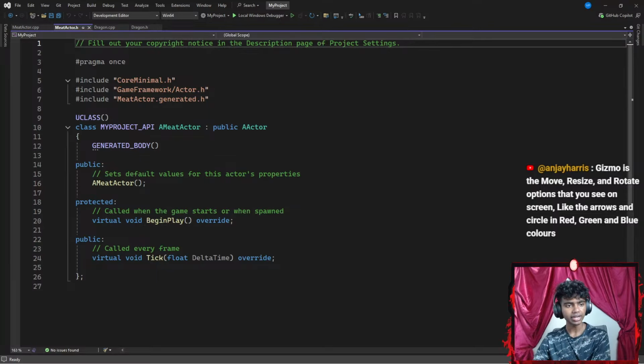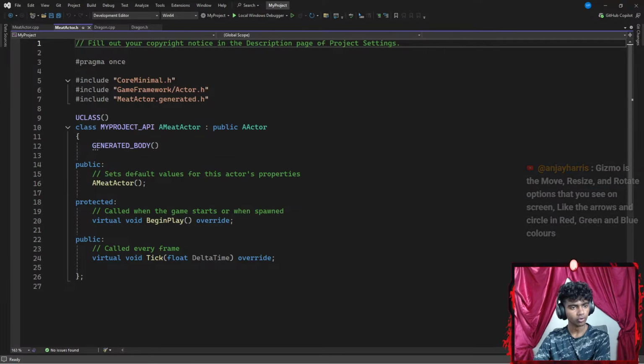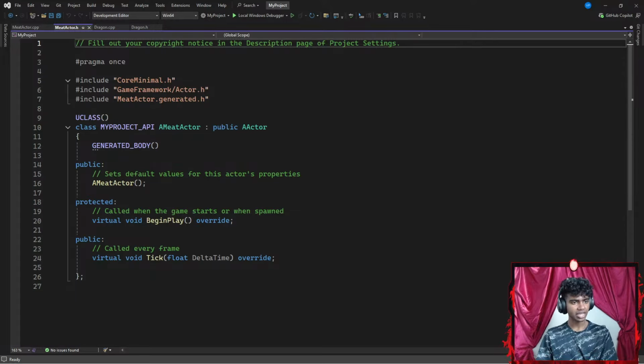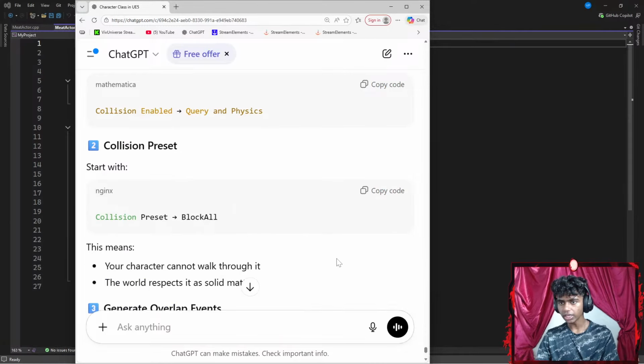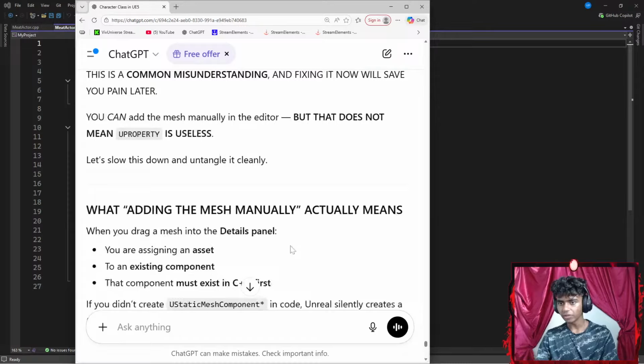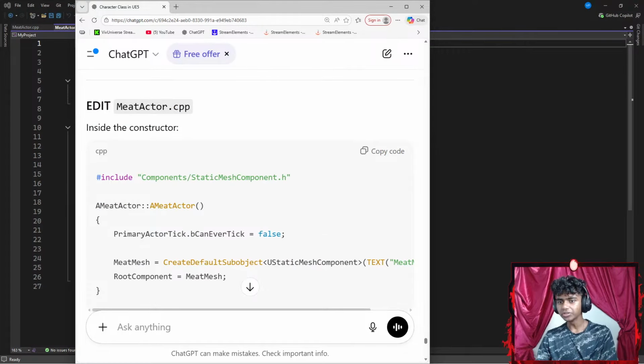I wanna go ahead and include a use static mesh. Gizmo is move, resize and rotate options that you can see on screen like arrows and circles in red, green, and blue. Oh, I see. Okay, that's it. Let's see. Okay, let's scroll all the way up here now. I want to go ahead and add my UStaticMeshComponent.